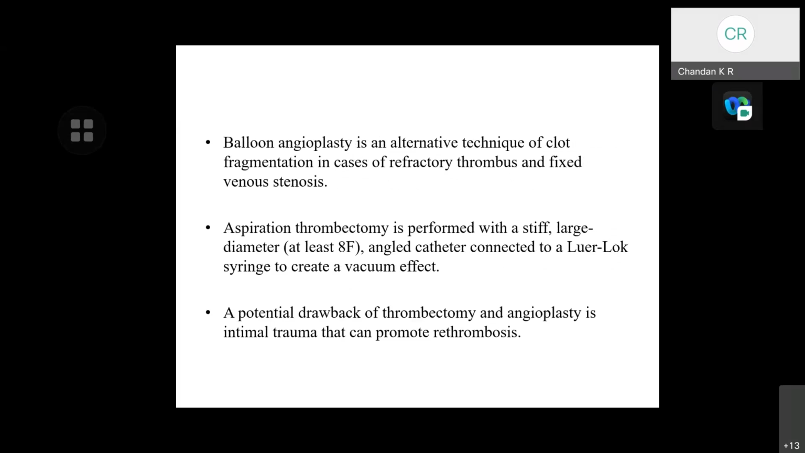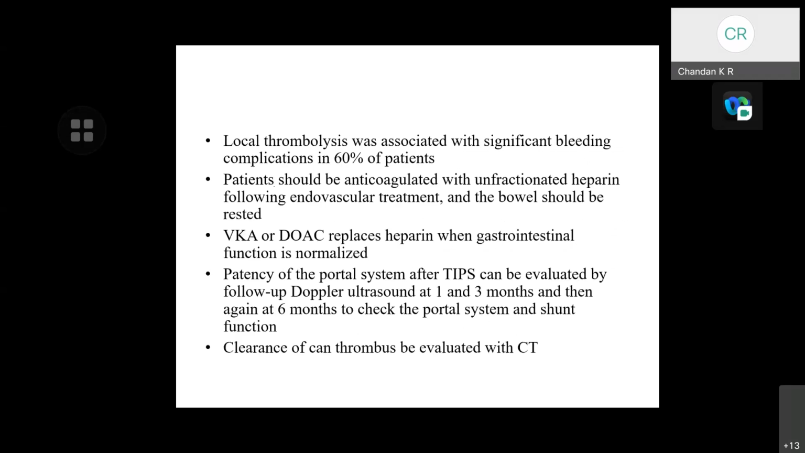Balloon angioplasty is an alternative technique of clot fragmentation in cases of refractory thrombus and fixed venous stenosis. Aspiration thrombectomy is performed with a stiff, large diameter and angled catheter connected to a Luer lock syringe to create a vacuum effect. A potential drawback of thrombectomy and angioplasty is intimal trauma which can promote rethrombosis. Local thrombolysis was associated with significant bleeding complication in 60% of patients.